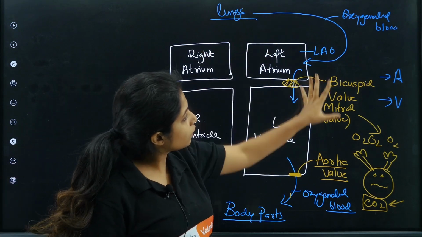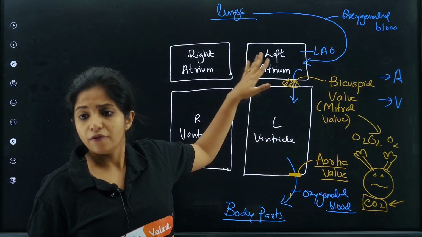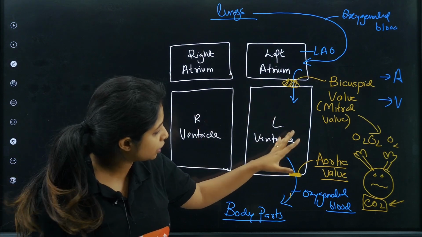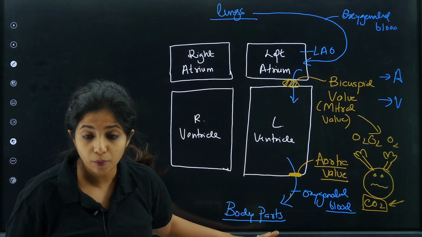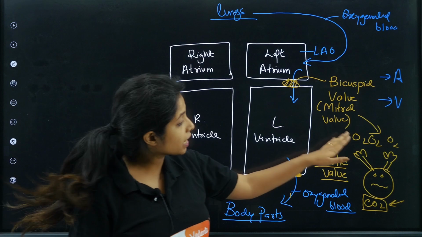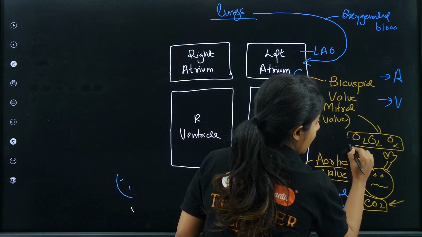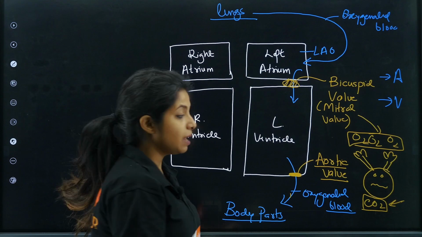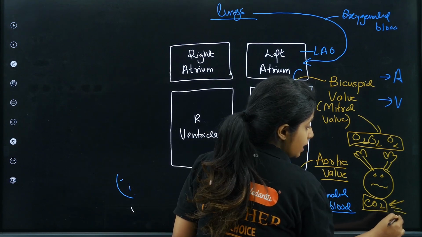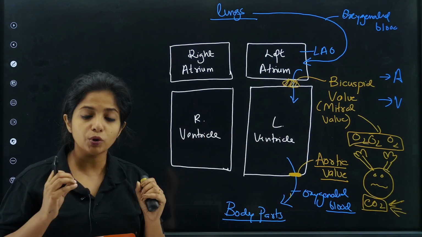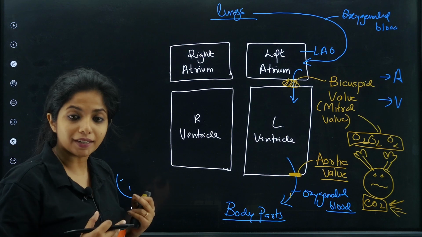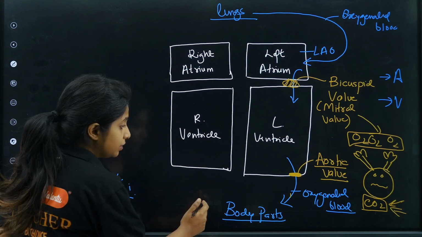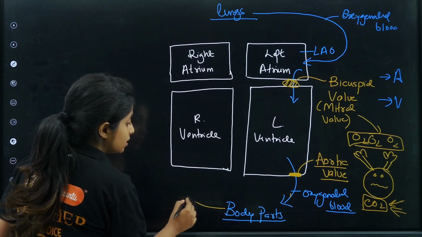You know that this side of the heart is carrying oxygenated blood from the lungs and then it is passing it to the left ventricle. From the left ventricle it is passing to the body parts. Now the body parts take in all the oxygen and then do the respiration process, make the energy, but as a byproduct, what do you get? CO2. Now you have CO2 as a return gift. So the cells of the body parts give back to the heart the CO2 rich blood.